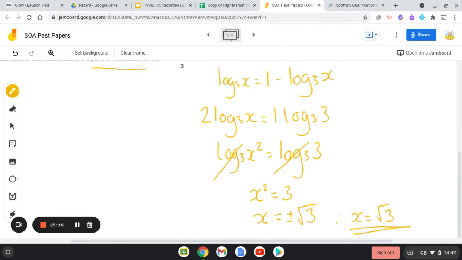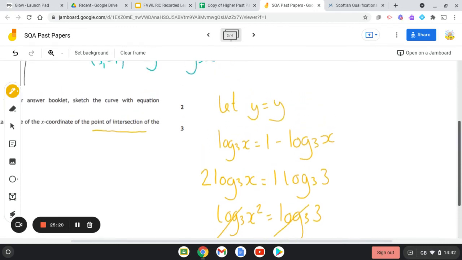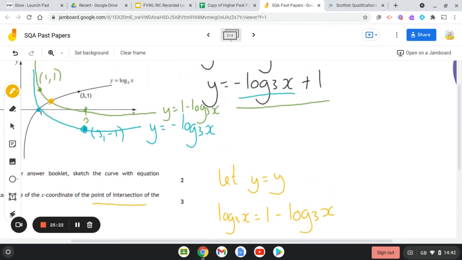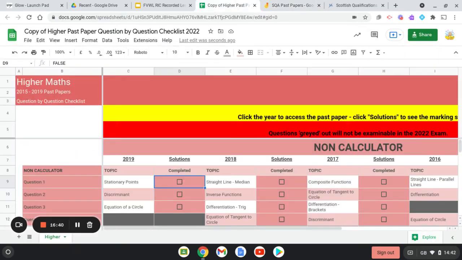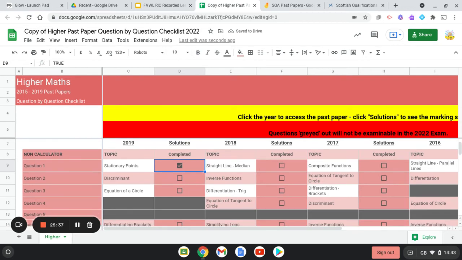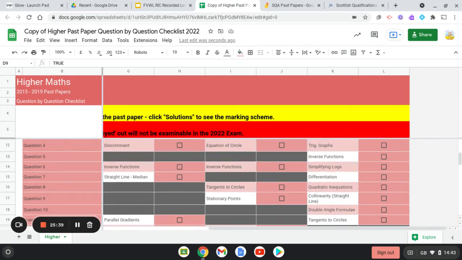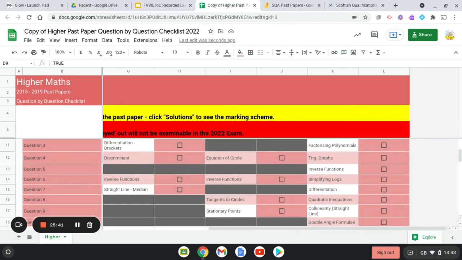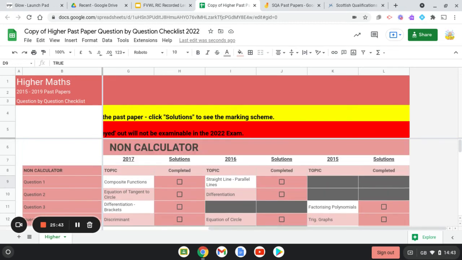Okay, so then what you would go back and do, so that's me looked at a couple of questions on these past papers, okay, from that grid, and I would just go back and I would say, right, I have completed and I feel confident with question 1 in the 2019, I'm going to tick that. Okay, and then you'd say, right, I was working on log equations on the 2018 paper.